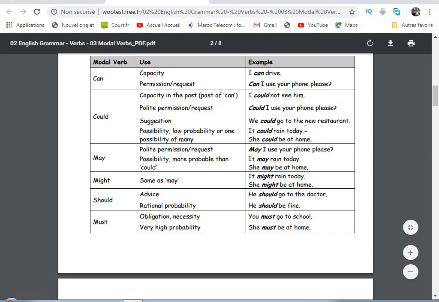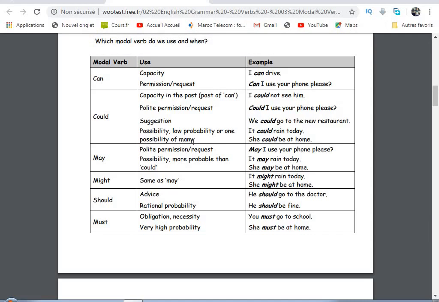Possibility, it could rain today. But here we have a low probability or one possibility of many. If you say it could rain, you have a low probability. You know that it is not likely that it will rain. You say just it could rain. What else? Possibility of many. She could be at home. Yes. We have lots of possibilities here. One of them is that she could be at home. She could be anywhere else.